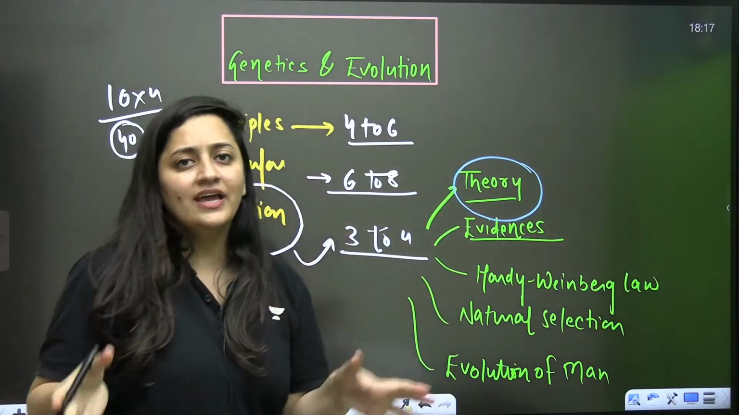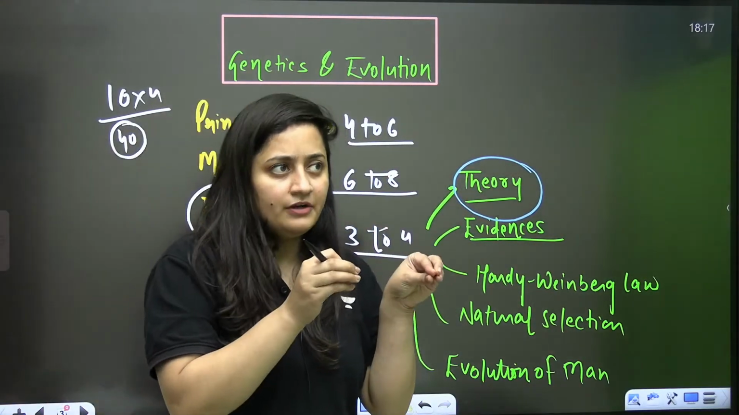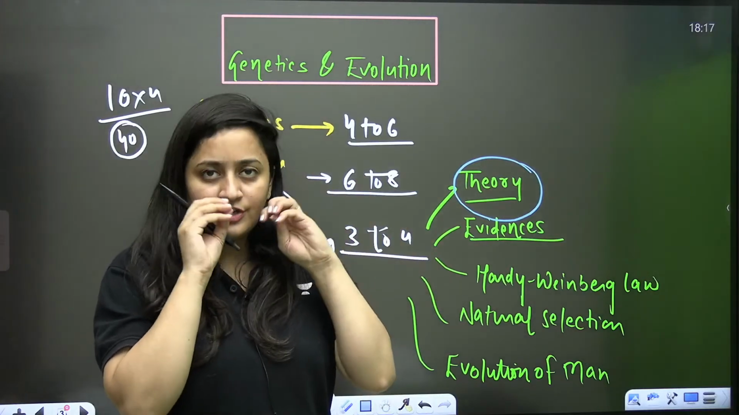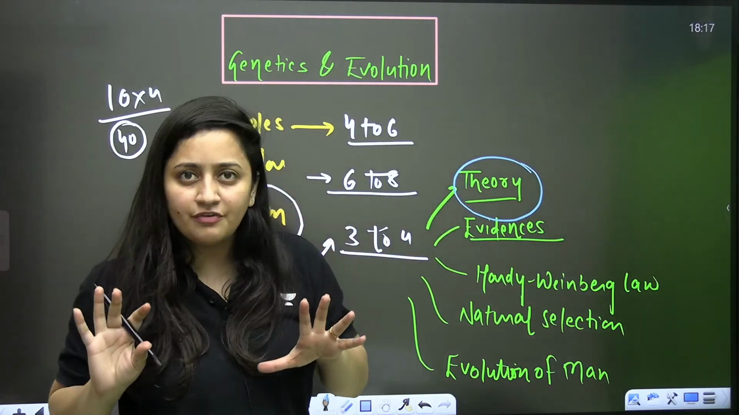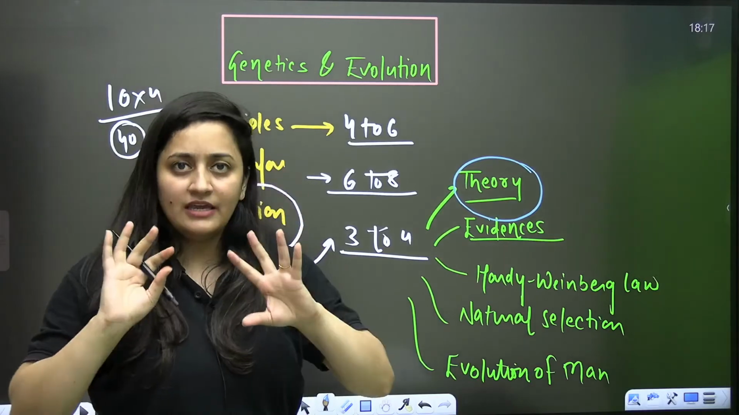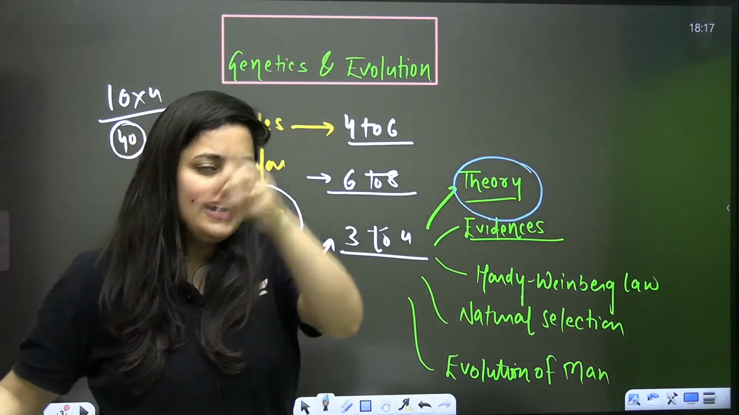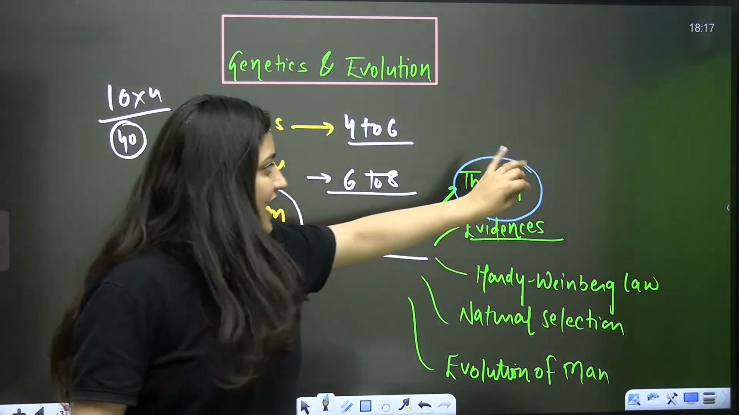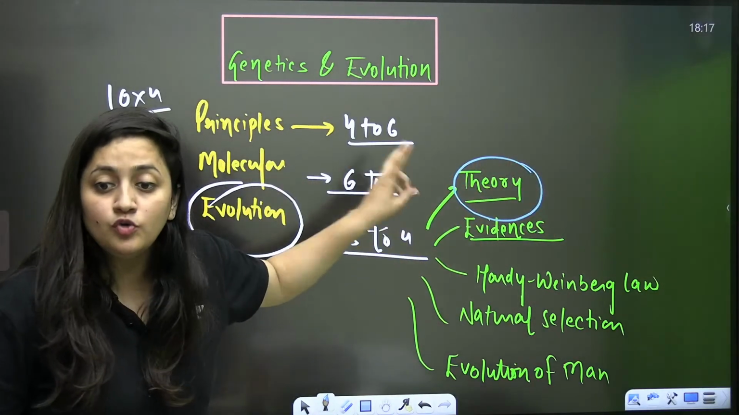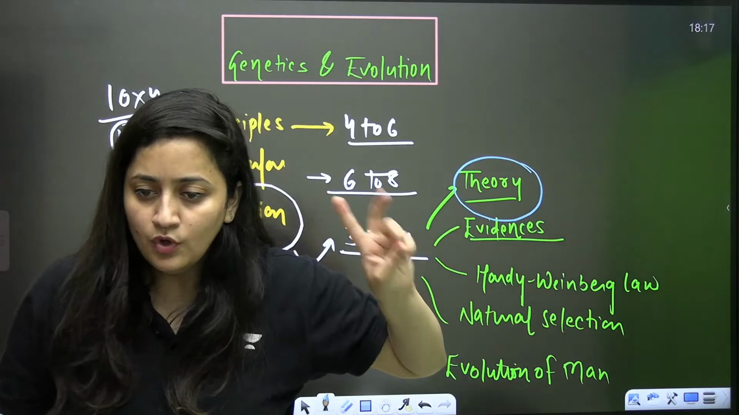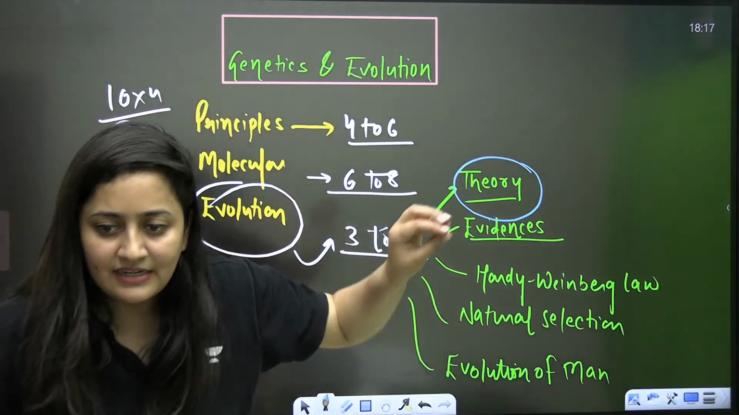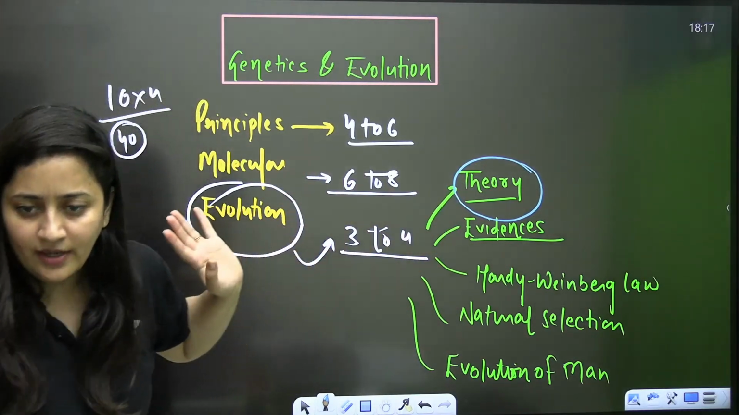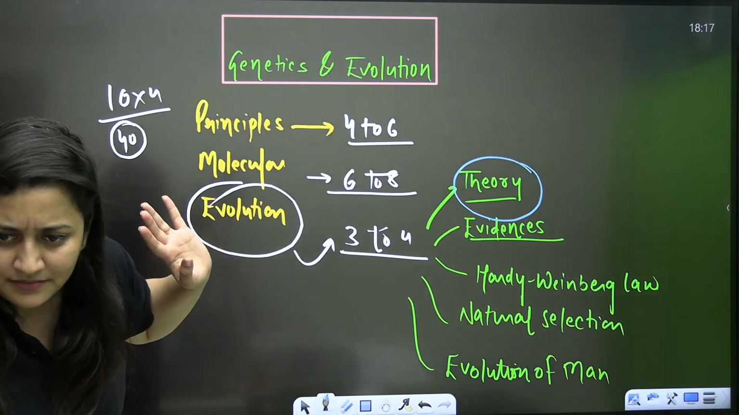Here I'm including everything, even your theory of special creation, theory of spontaneous generation, Oparin-Haldane theory, even later on, Lamarck theory, Darwin theory, your mutation theory, everything I'm putting here. So 1 to 2 questions can directly come here. Okay?